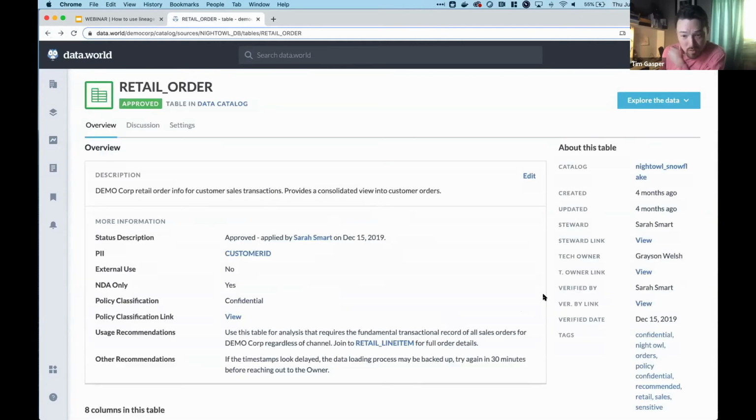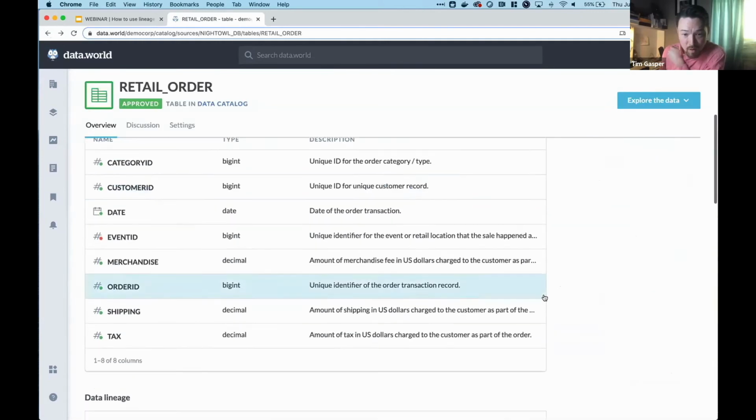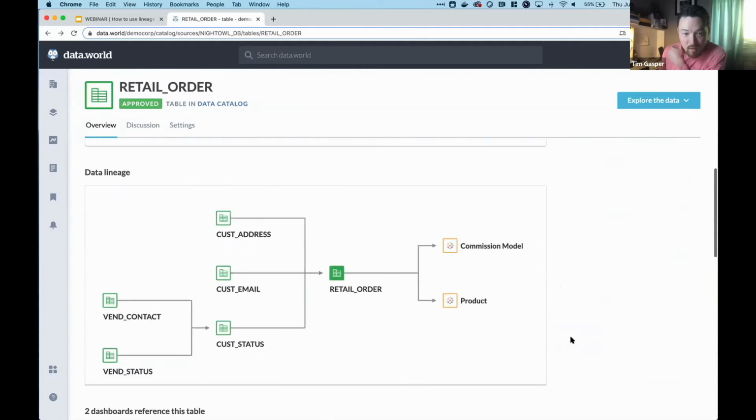But now what I want to do is I want to understand that lineage of where this came from, right? And so if I scroll down here, I can see this high-level lineage view where it was automatically populated based on our integration to this system and leveraging Manta under the hood to calculate some of that more detailed lineage. And so I can see that upstream, we've got some different tables that are being combined together to create some downstream views. And so this retail order is actually a refined view of some of these different upstream systems